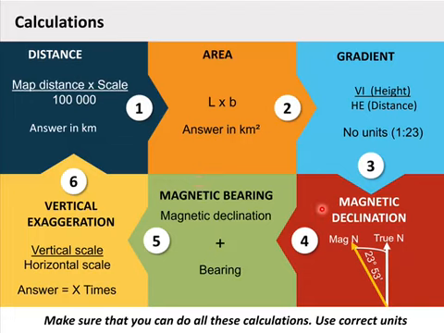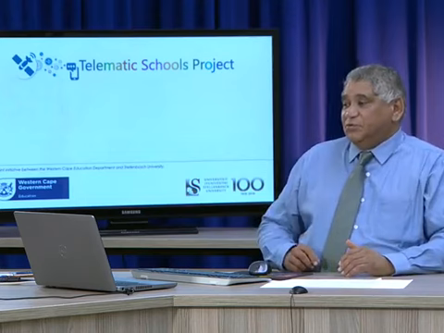Now, it's very important here, Matrix, please remember, in your answer, you must use the correct unit. When you, for instance, calculate distance, your answer can't only be 50. It can't be 50 square kilometers. You must use the correct one, which would be kilometers, or if they ask you in the question to do it in meters, that would be the case. So please see that you use the correct units.